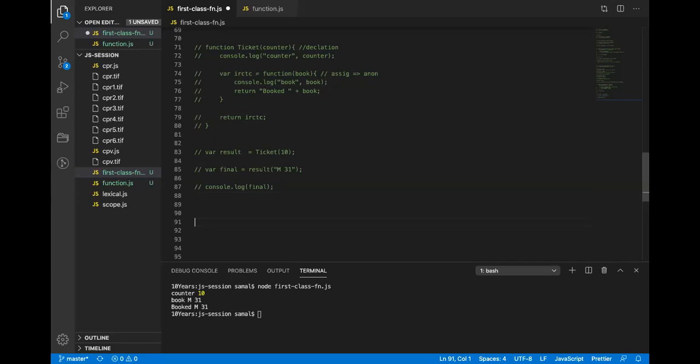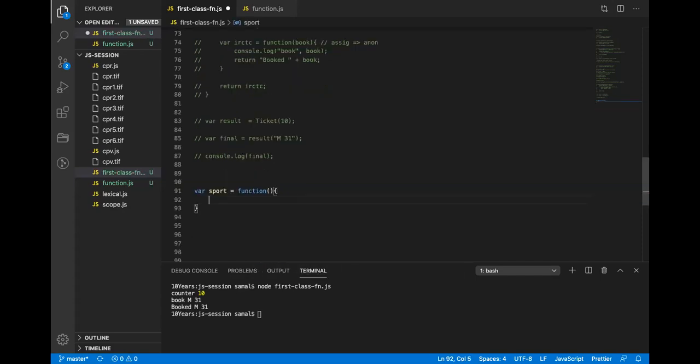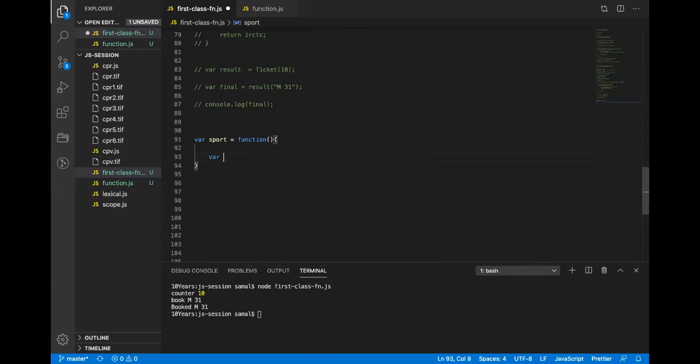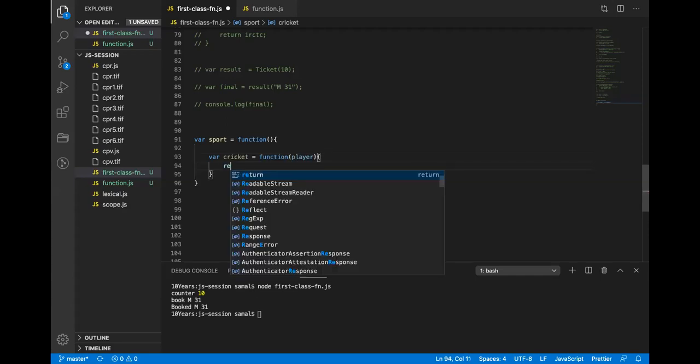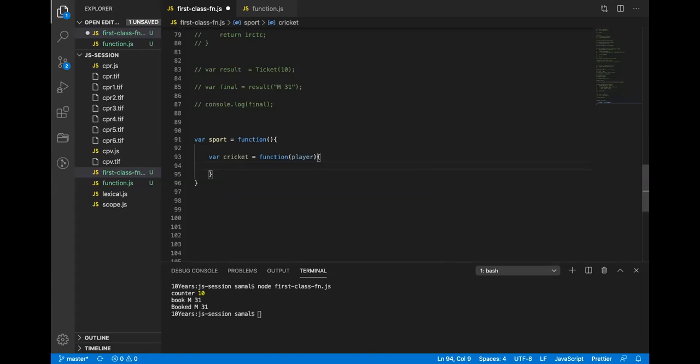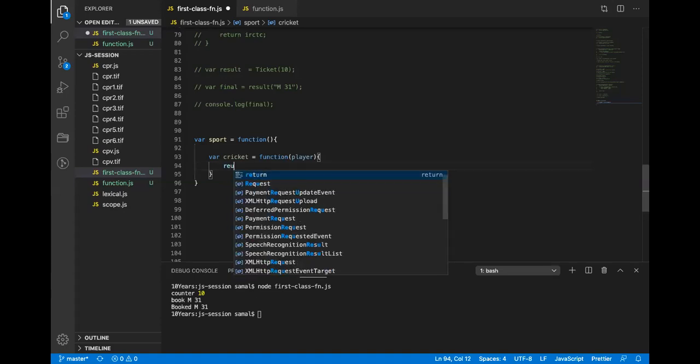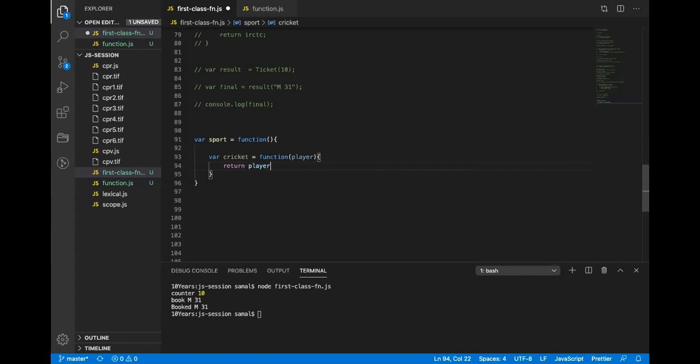And let's say another example. If I use var sports, now this function, and again var cricket, now this function, and this player. Okay. Return.